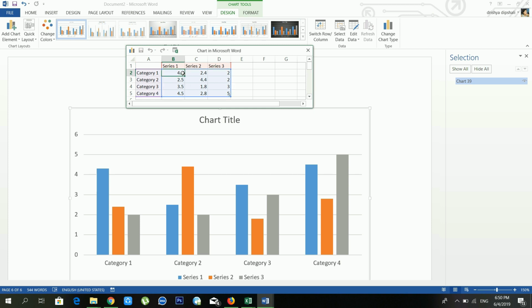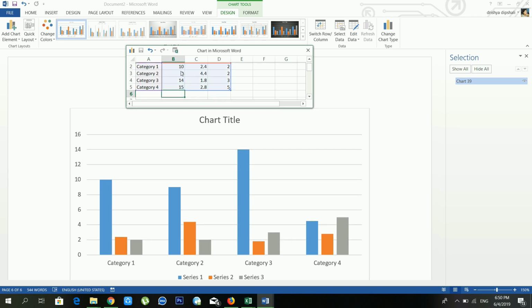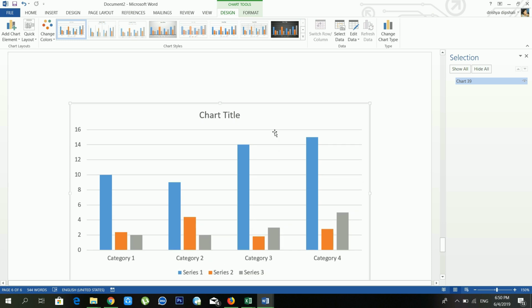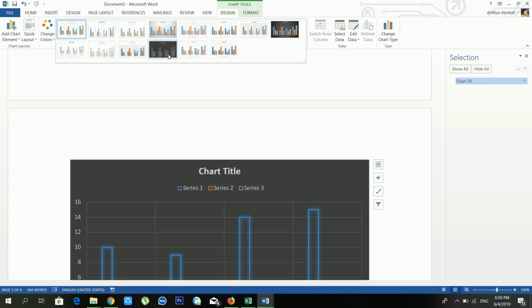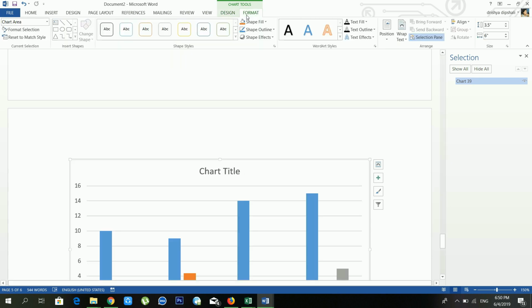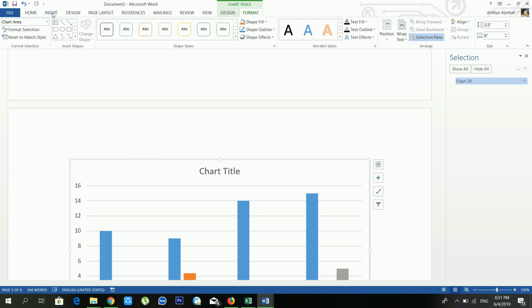If you modify the data from here, then I think my chart will also change. See, it's done. So you can also use the chart. When you click inside the chart, there are two options available: one is design, another is format. From the design you can give different kinds of styles to your chart, and from the format you can give lots of effects also. So you can also use these features.